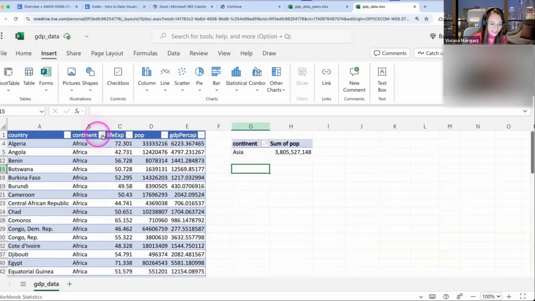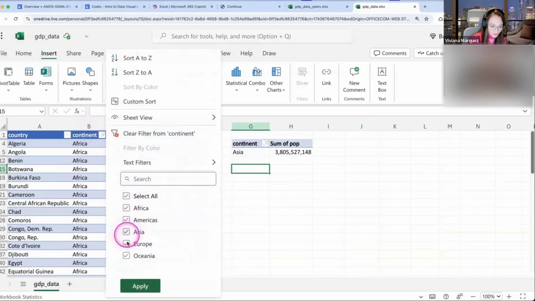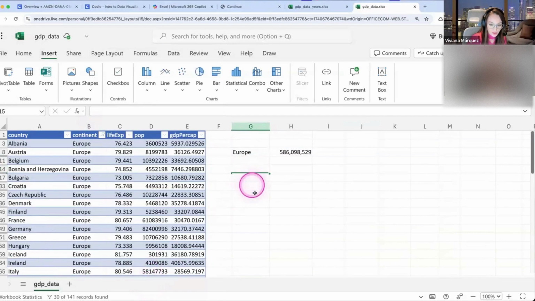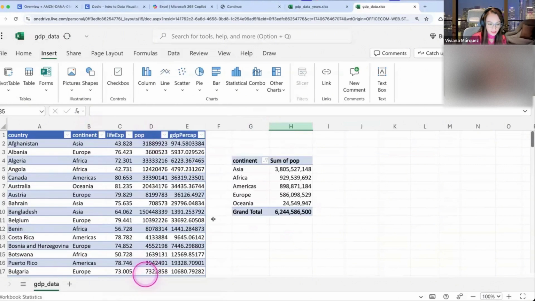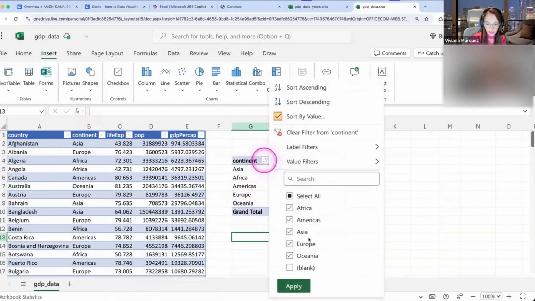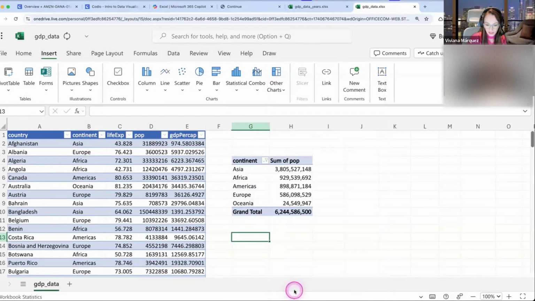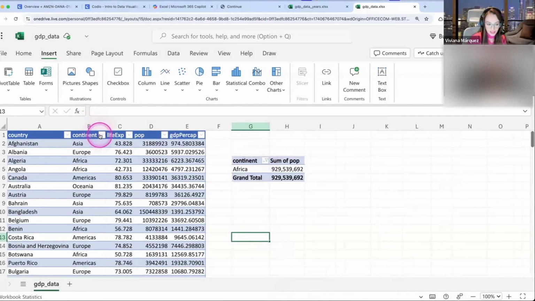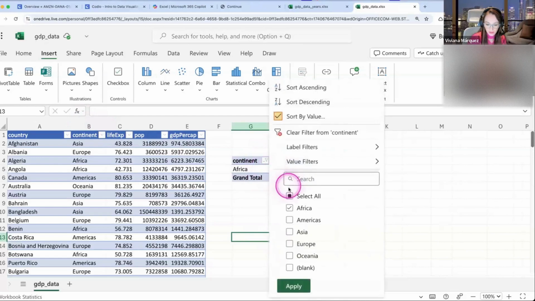I thought it was going to say Africa. I'm not sure why I didn't do that. Let's try Europe. But if you're only seeing Africa, okay, this makes more sense. I see why the other one disappeared. It could be that you have that filter in there, so clear the filter, or here you also accidentally selected just Africa. So it's either here or here that you have that issue.